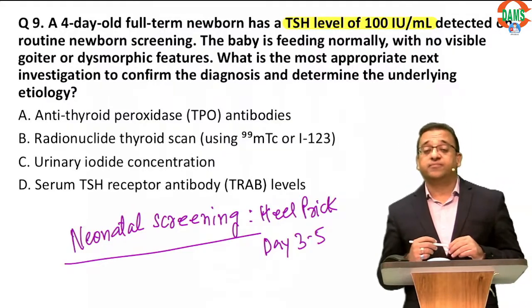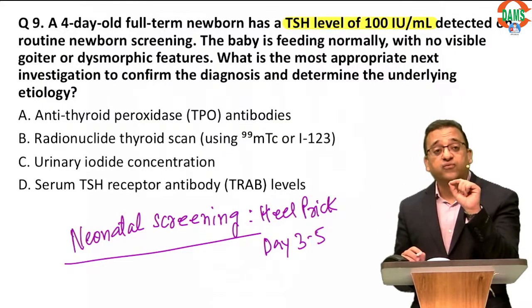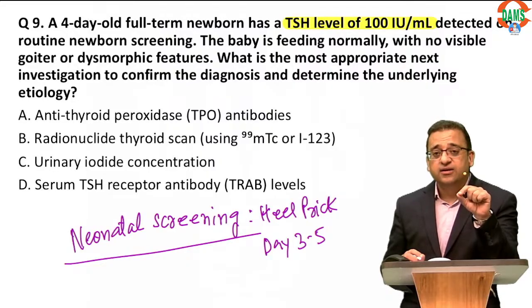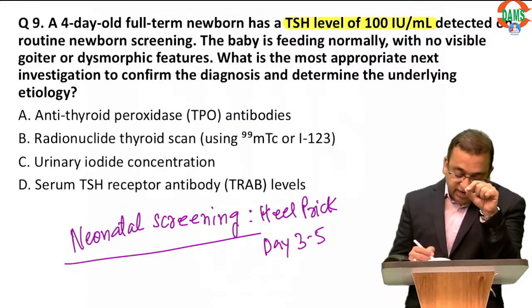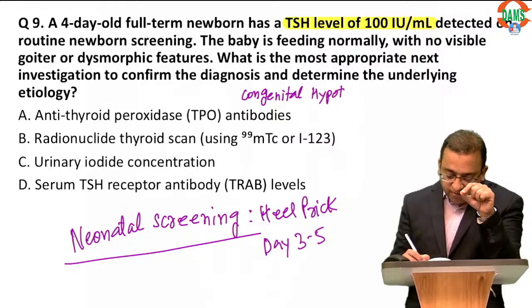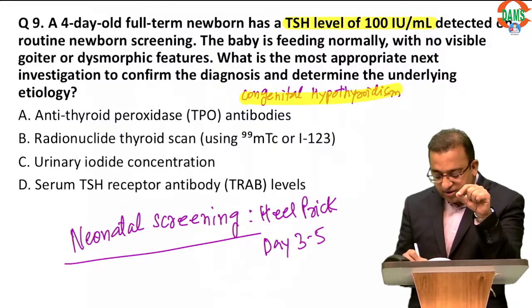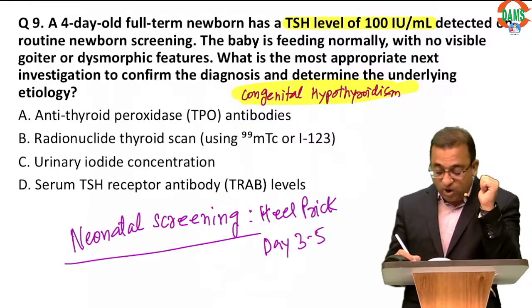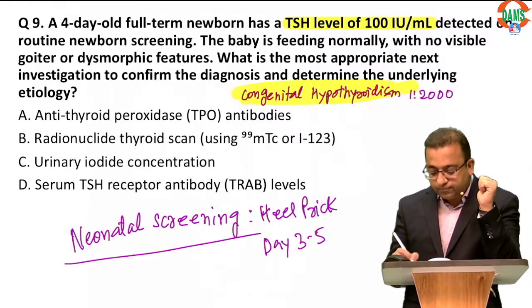He has no other symptoms. So remember, the cutoff of TSH is usually 20 in the first 2 weeks of life. So if TSH is high, this could be congenital hypothyroidism. Now remember, congenital hypothyroidism is the most common preventable mental retardation all over the world. It's very common, 1 in 2000 live births.